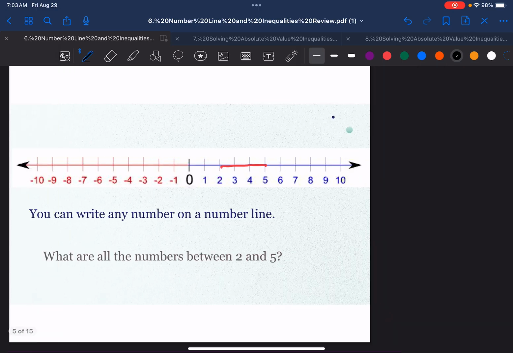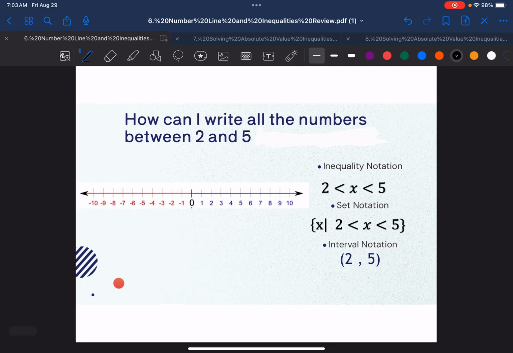All right, so let's talk about the numbers between 2 and 5. If I were to make this statement, write all the numbers between 2 and 5, we know that the numbers in between 2 and 5 are 3 and 4. So all the things that are in between 2 and 5, but notice I did not include 2 and 5. And if I was showing this on a number line, I'm going to use a different thicker pen so you can see it.